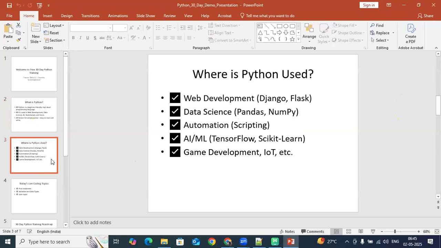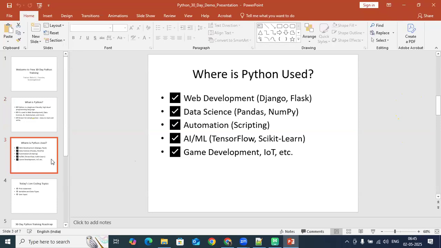These are the main areas I have mentioned here. Web development needs some tools as well: Django, Flask, Pyramid. These are MVC tools, Model View Controller or Model View Template.